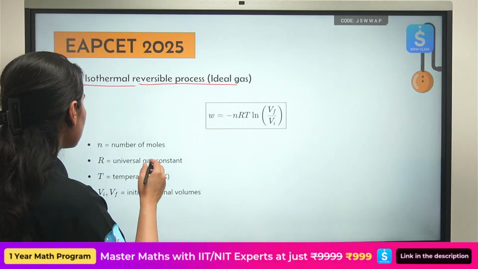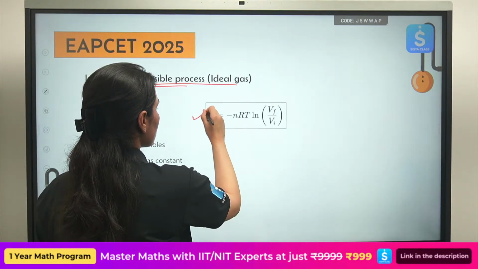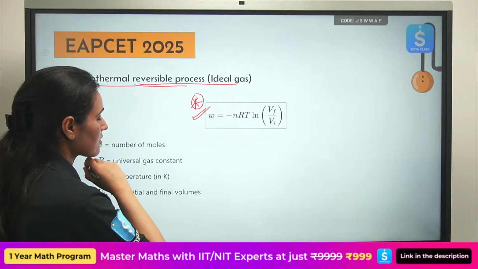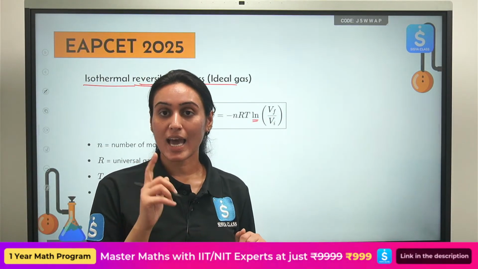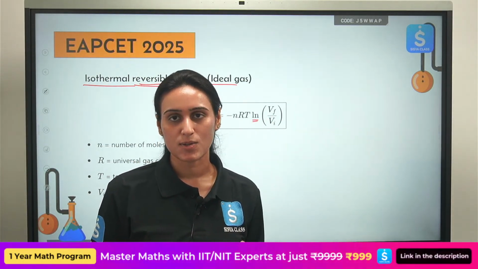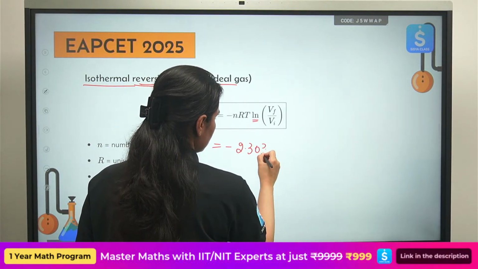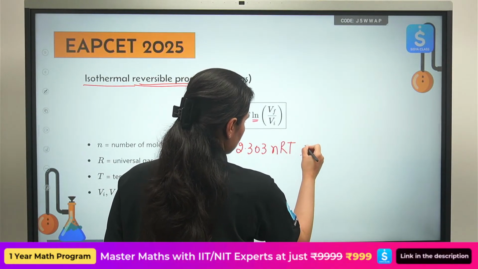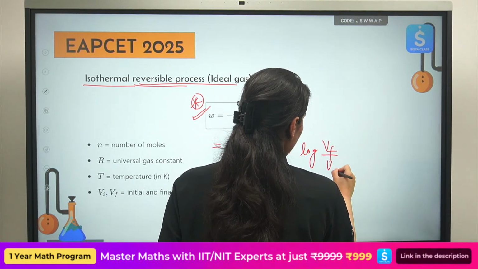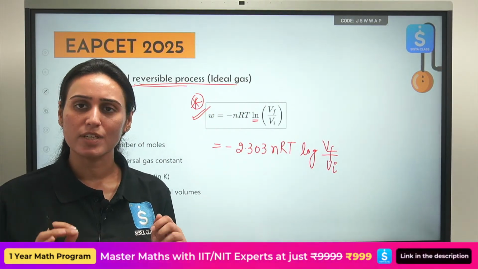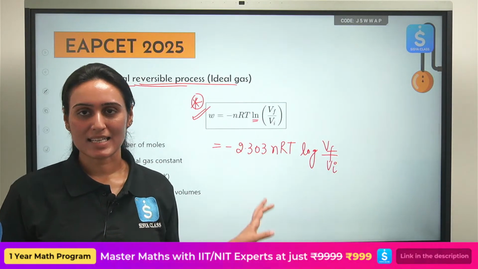Okay, so for the isothermal reversible process, how will you calculate the work done? By using this formula. This is natural log. What if we want to calculate it in terms of logarithm to the base 10? We can do that also, like this. V final over V initial, or you can write it as V2 over V1 also, up to you. You have to know the representation. Rest everything is written here.